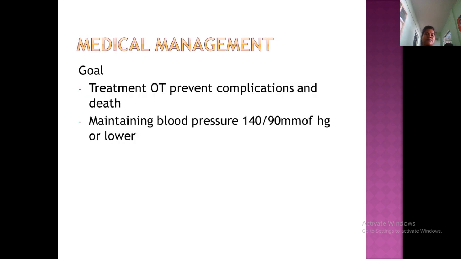So, the goal. What is our goal? Medical management. We have to prevent hypertension and prevent the complications and death. No other option. It is a dangerous silent killer, so we have to prevent the further complications of hypertension. It may lead to heart diseases, retinal changes and brain changes, so a number of things. Because of that, the patient may even die. So maintain the blood pressure at 140/90 or lower.